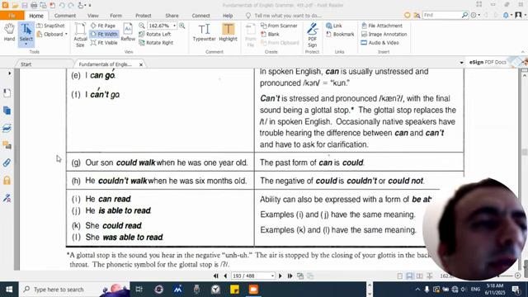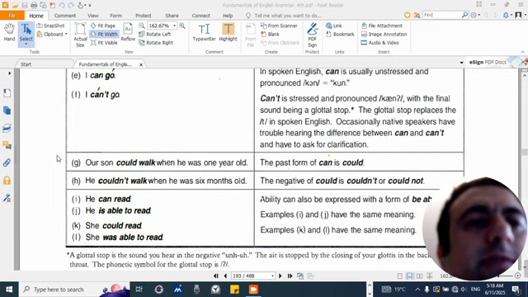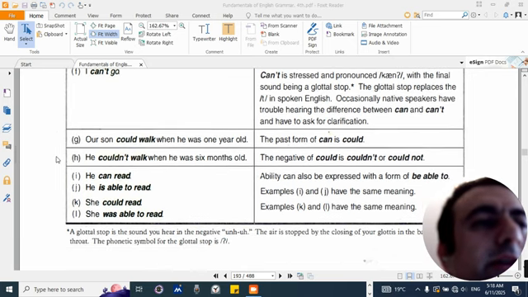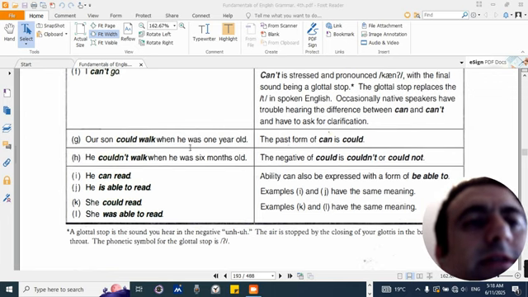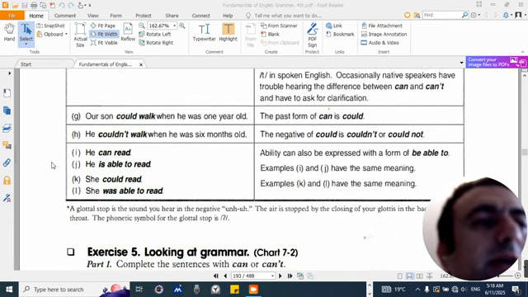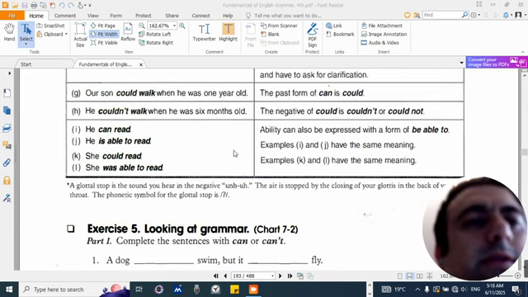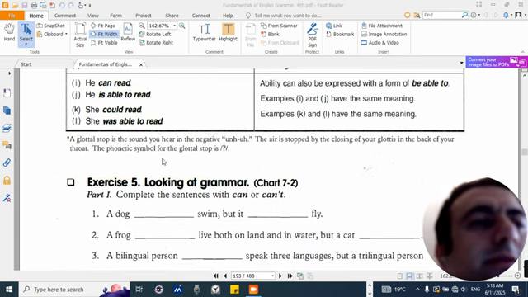G. Our son could walk when he was 1 year old. The past form of can is could. H. He couldn't walk when he was 6 months old. The negative of could is couldn't or could not. I. He can read. J. He is able to read. K. She could read. L. She was able to read. Ability can also be expressed with a form of be able to. Examples I and J have the same meaning. Examples K and L have the same meaning.